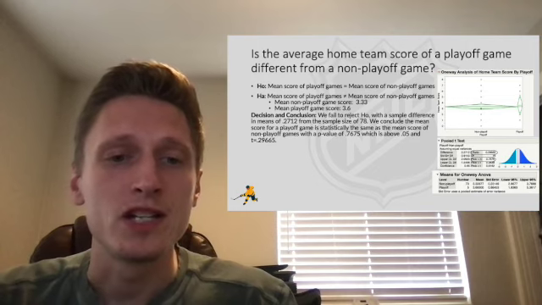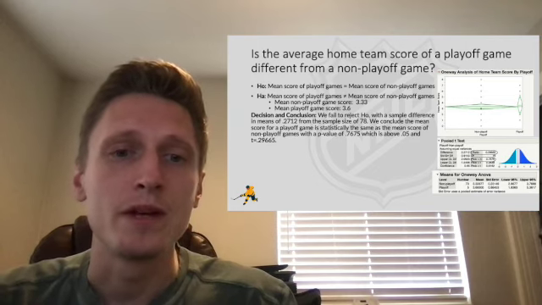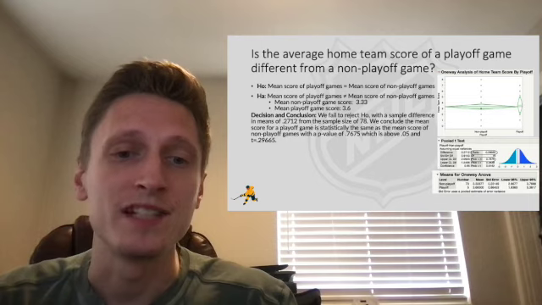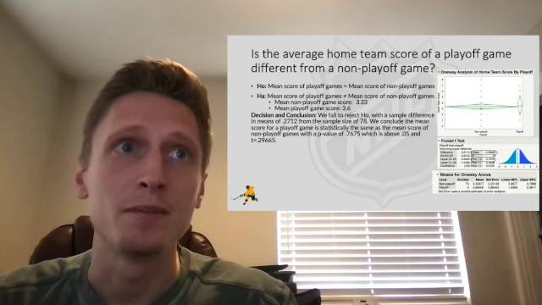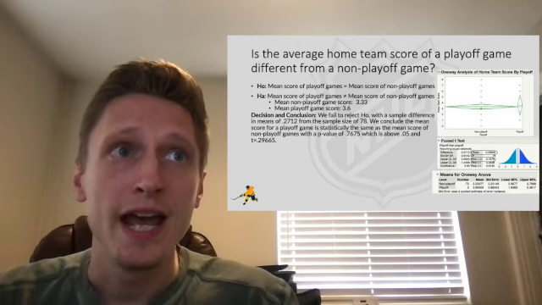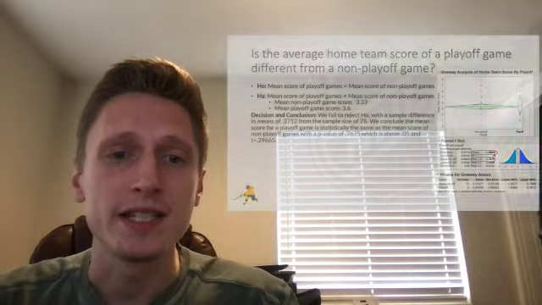So when making predictions to the home team score, we know that they should be relatively statistically the same between playoffs and non-playoff games, with a mean in non-playoff games of 3.33 and a mean in playoff games of 3.6, a slight difference.